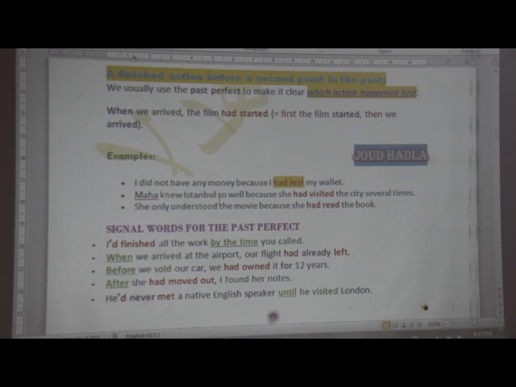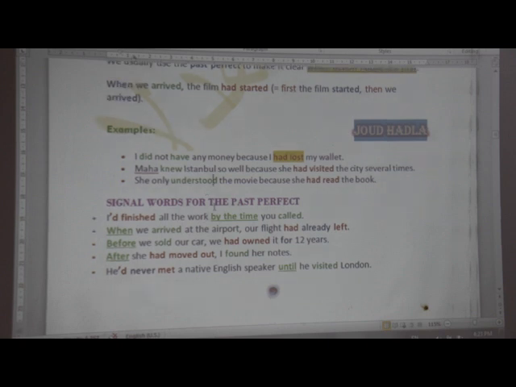Maha knew Istanbul so well because she had visited the city several times. She only understood, here the past simple, the movie. Why did she understand the movie? Because she had already read the book.